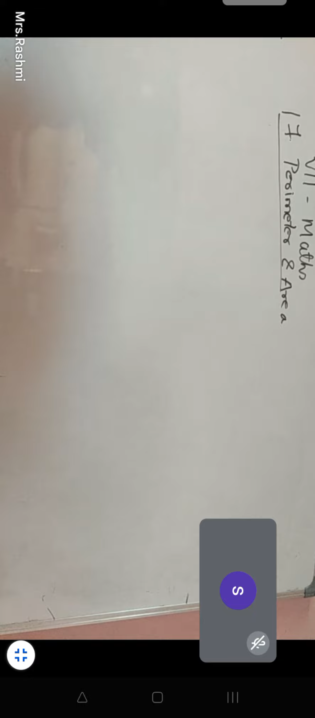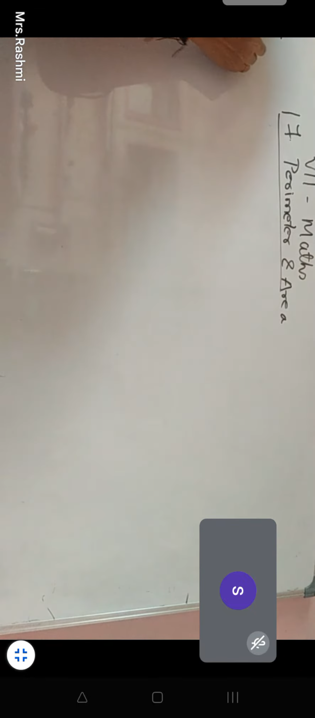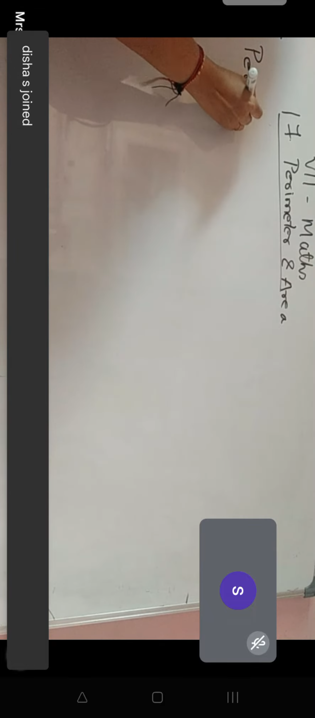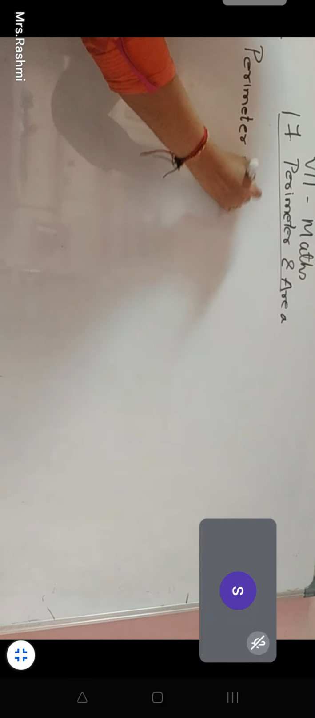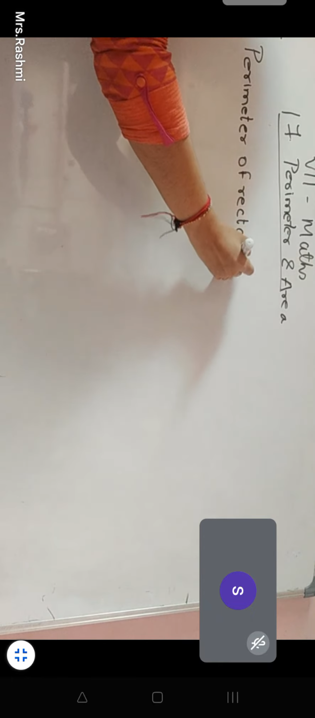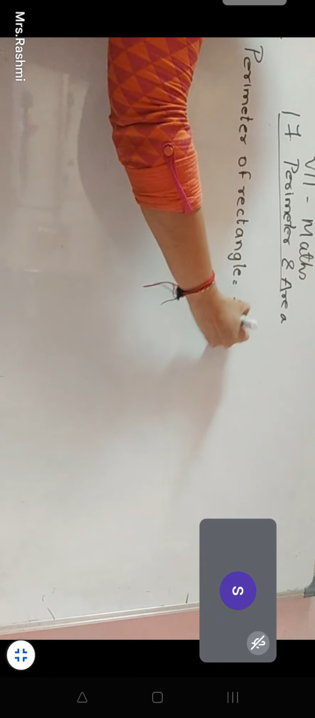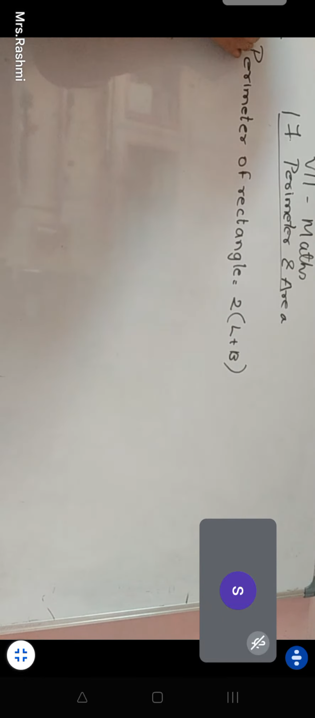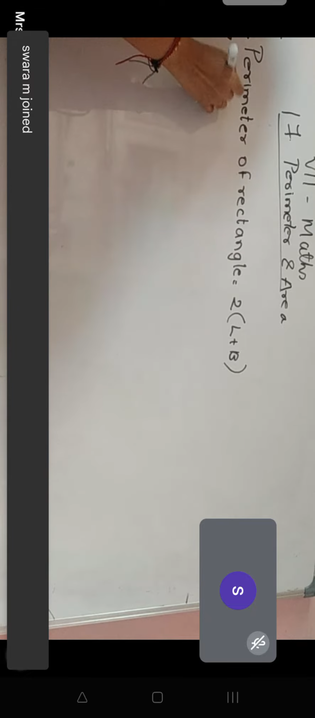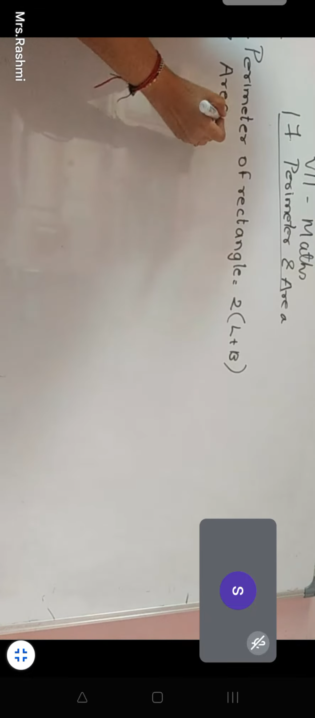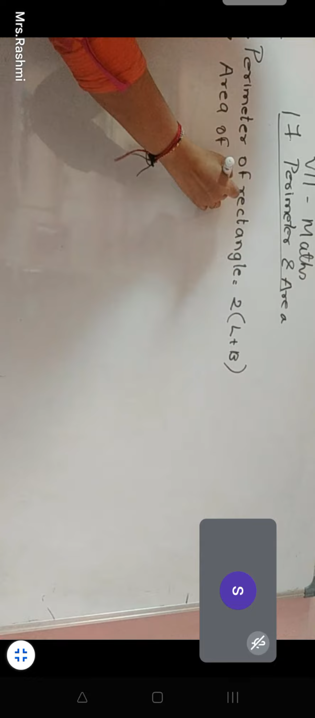So by now we all know what is perimeter, what is area. Correct? So what is the perimeter of a rectangle? Ma'am, the perimeter of a rectangle is 2 into L plus B. Yes. 2 into (L plus B). What would be the area of a rectangle? L into B. Yes.